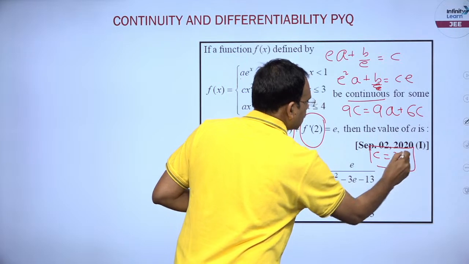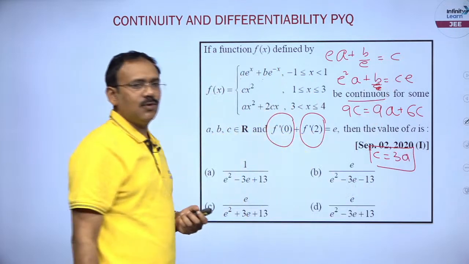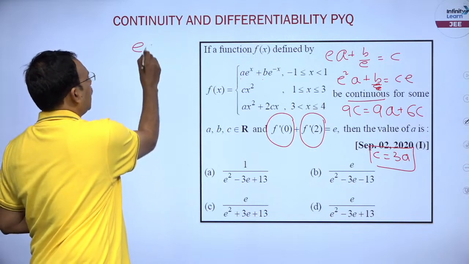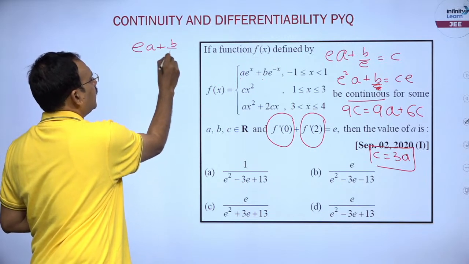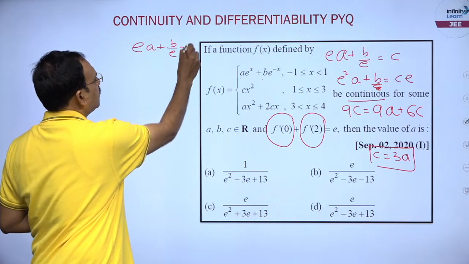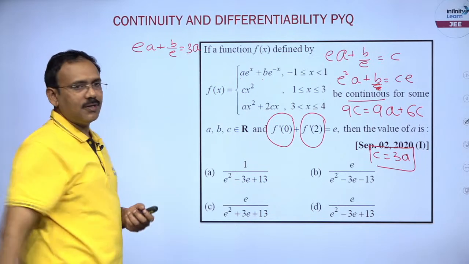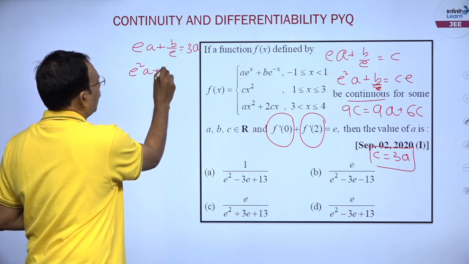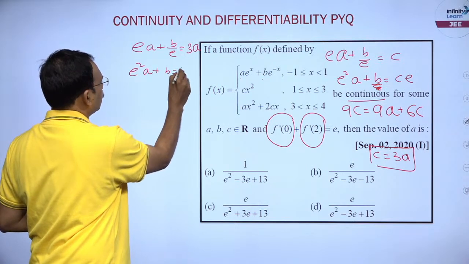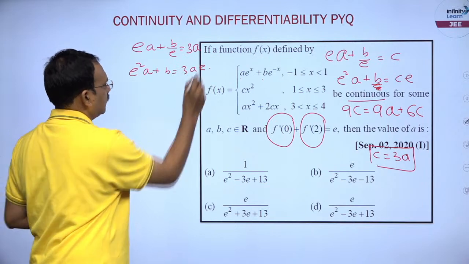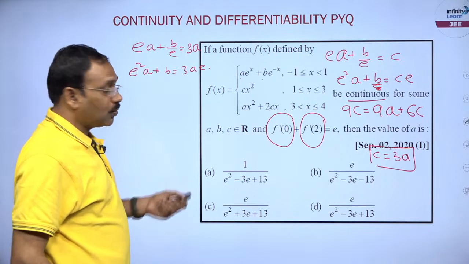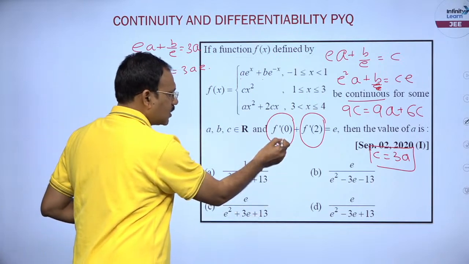That means you can also write here C is equal to 3A. So you will get EA plus B by E is equal to 3A. That is the point. And you can also write E square A plus B is equal to 3AE. So I just want to eliminate B. You see, almost we got. So we have to use this condition.